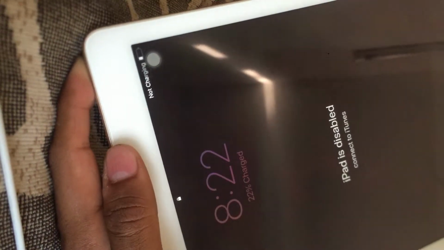So, all you're going to need is to just press the power button and the home button at the same time. Okay, so that way. And after 5 seconds, just release the power button and continuously press the home button like that.